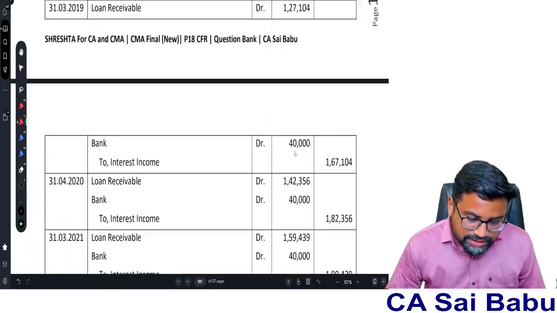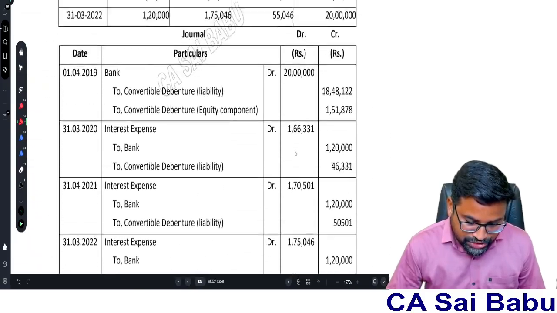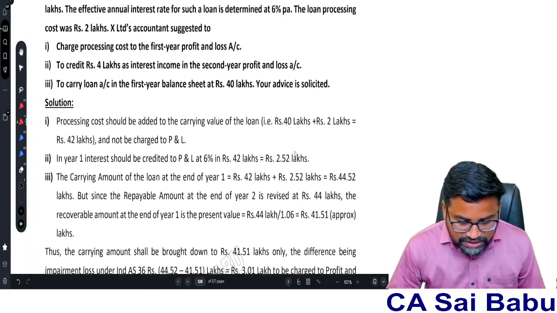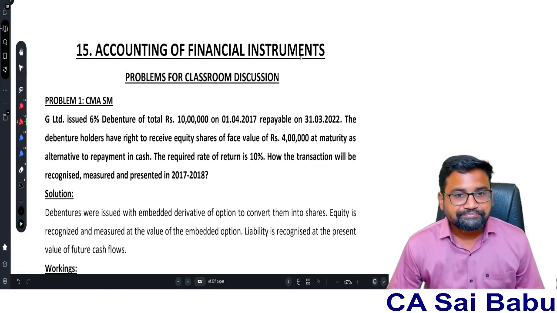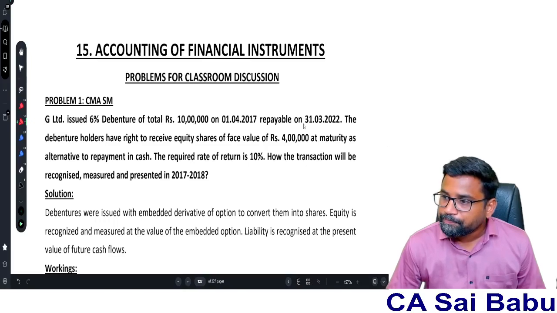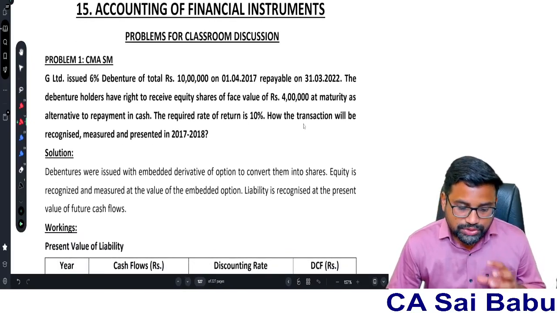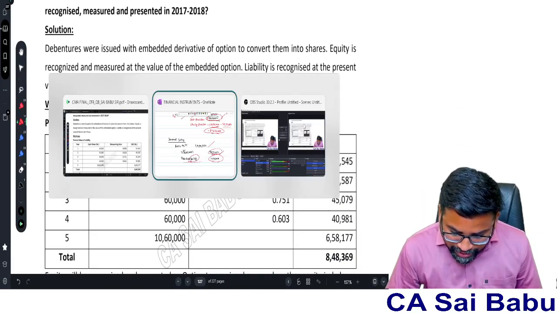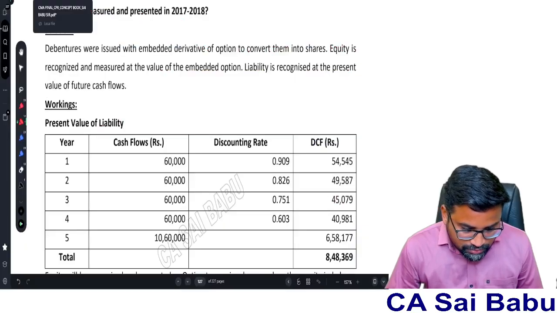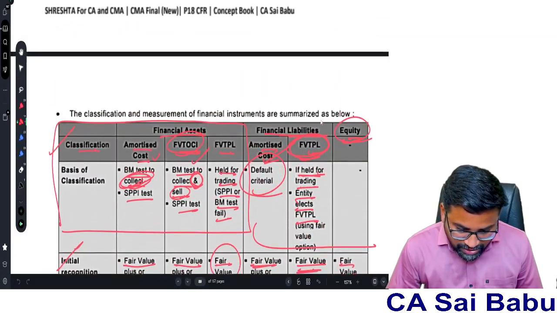And the same models, first question, second question, third question, all will follow the same pattern. Please solve these 4 or 5 questions and you can definitely get the concept. But the important point is that you need to focus on this table.